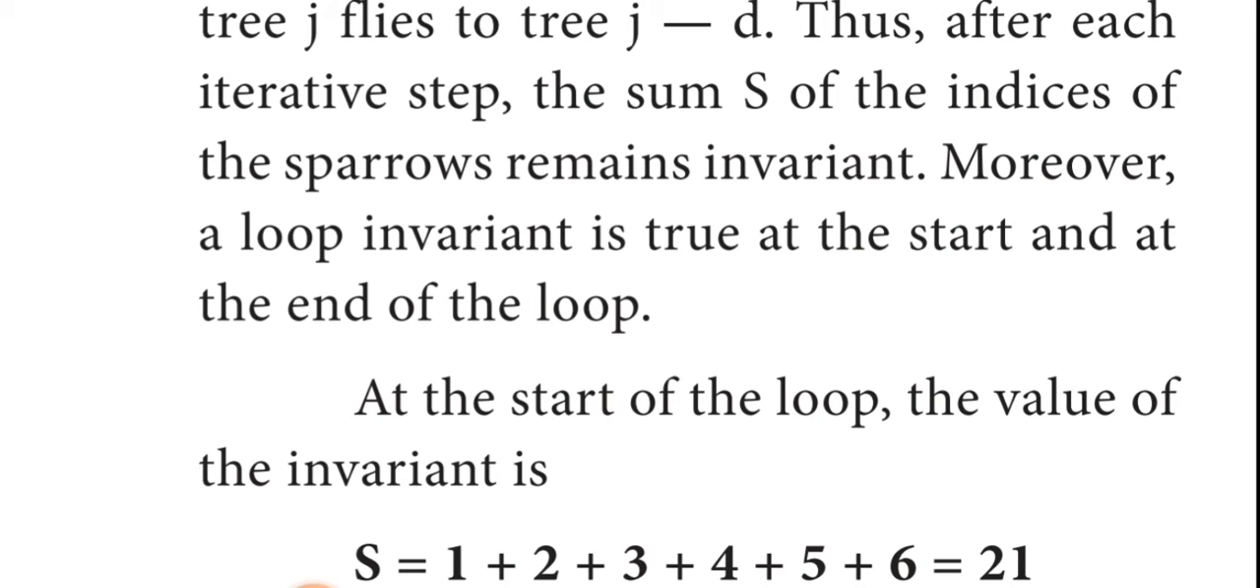So now you can check the start of the loop and the end of the loop. At the start of the loop, the value of the invariant is s equal to, how many trees are there? 6 trees are there.